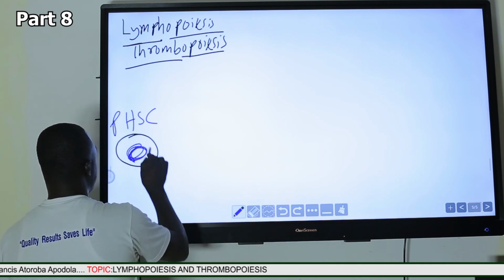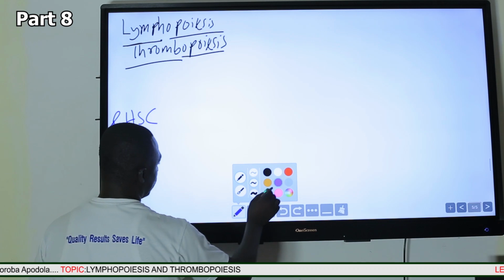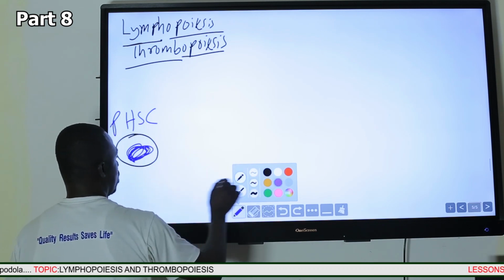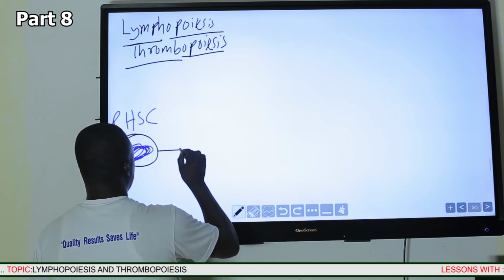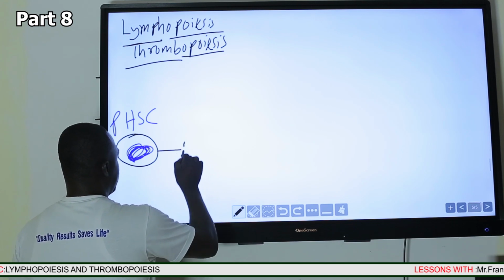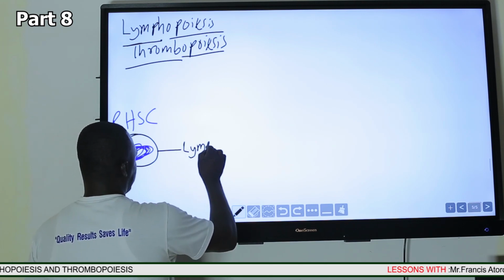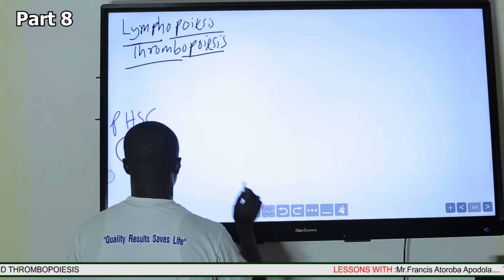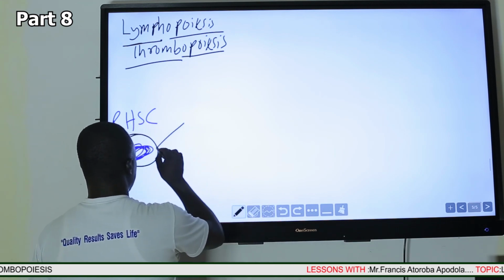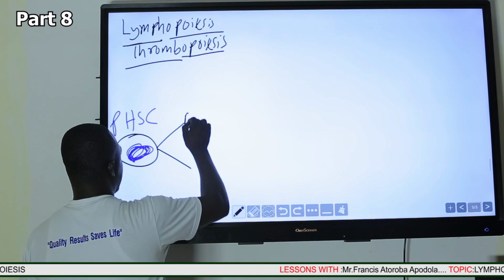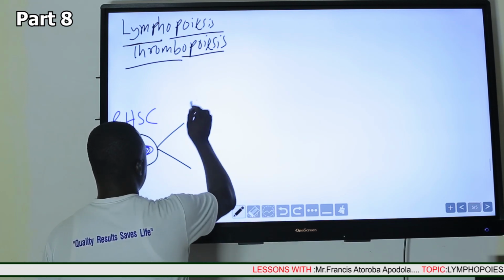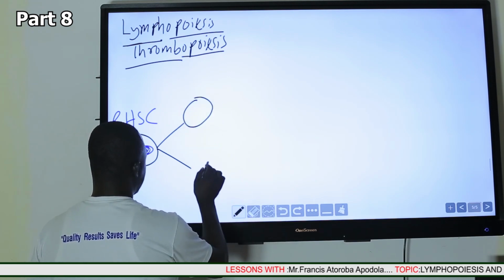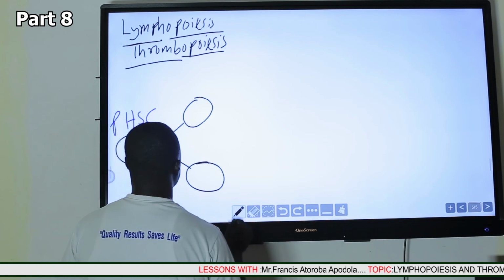We are interested in the lymphoid, but because we'll be producing the megakaryocytes, we definitely will talk about the myeloid and then the lymphoid.